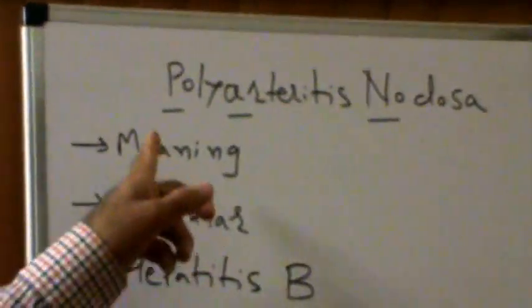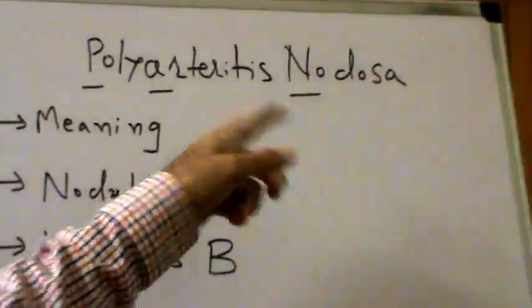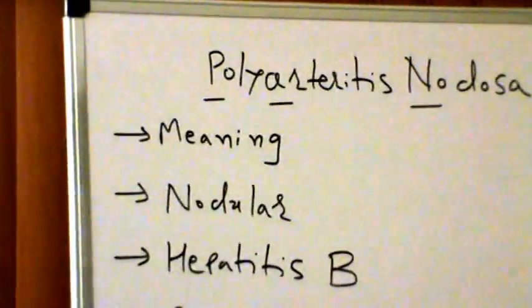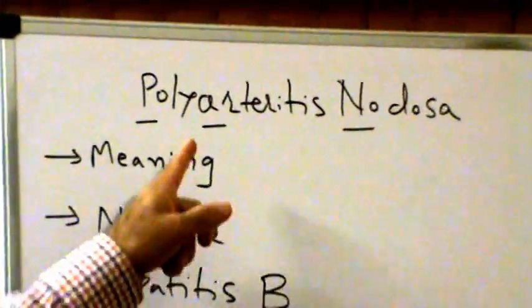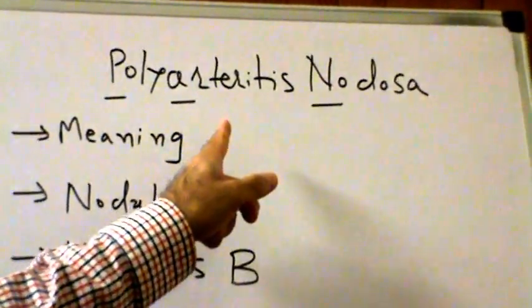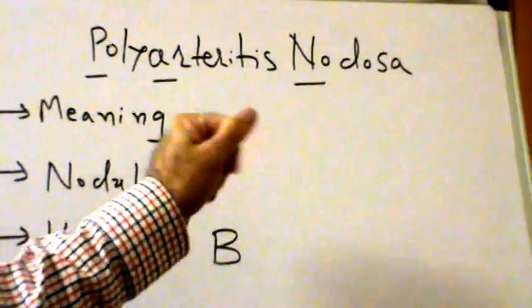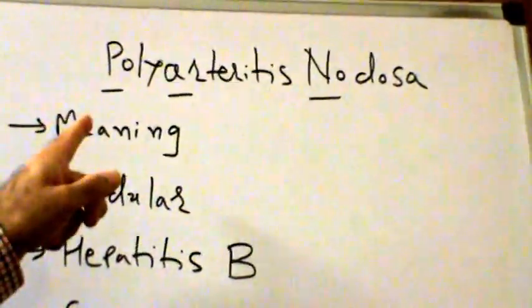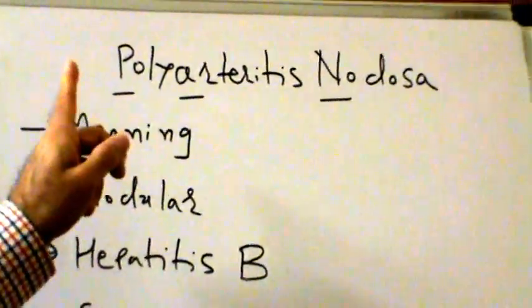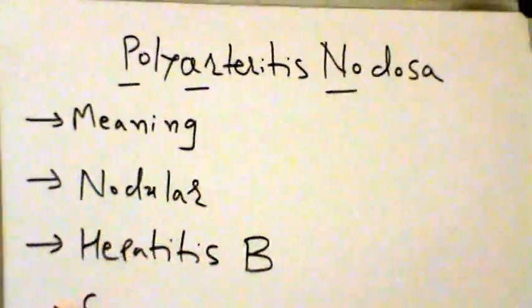Let's review polyarteritis nodosa. Again, we are dealing with one of the vasculitis, and this one affects small to medium arteries.